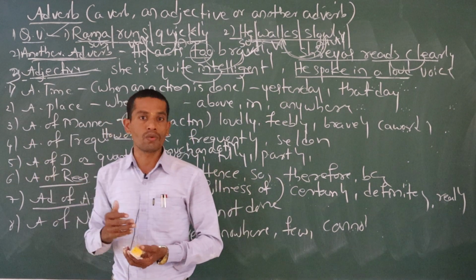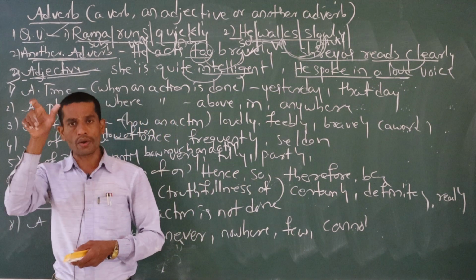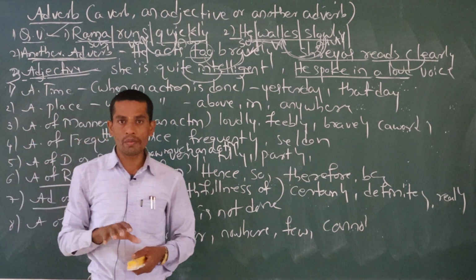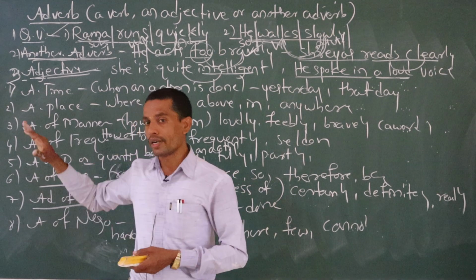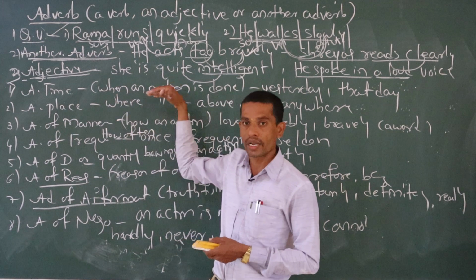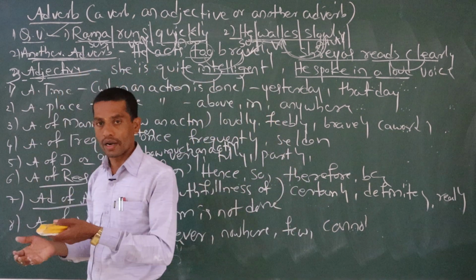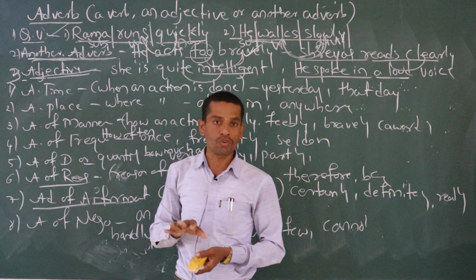So one more chart, if you purchase Wren and Martin and J.D. Murthy grammar books, they have given the whole list. Minimum 1000 to 1500 words they have written, one side noun, one side adverb, one side adjective, one side verb. Like this they have given the chart. If you read day by day, definitely you are going to find out some.